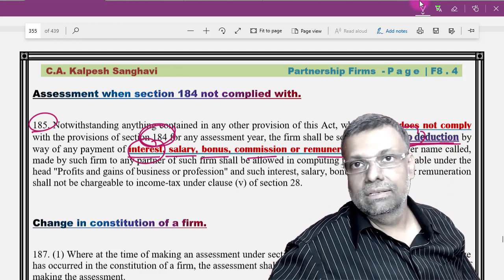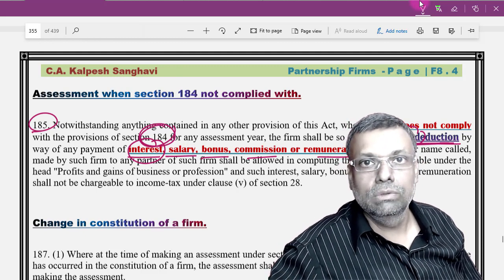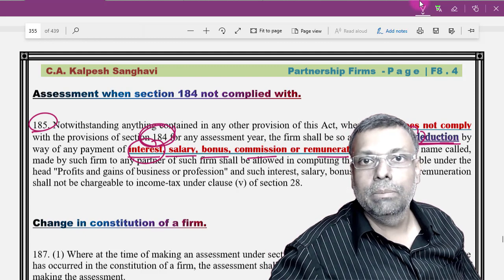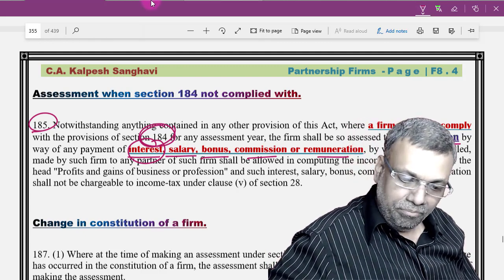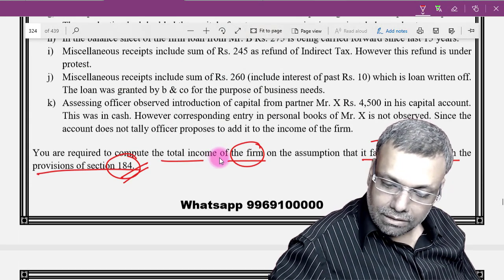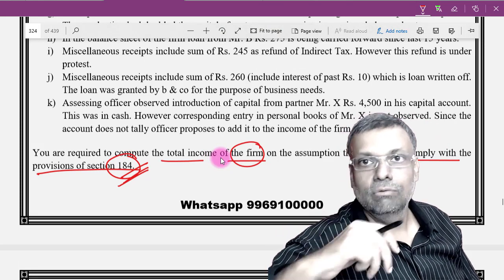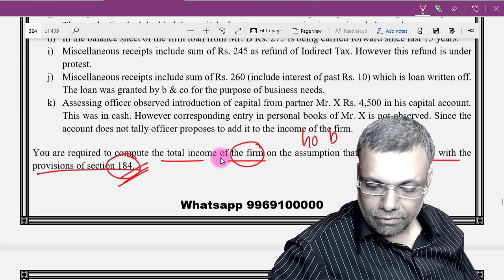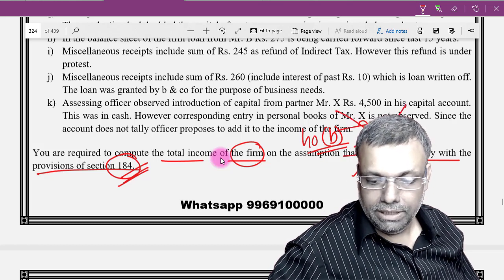And that section 40B adjustment which we normally do with respect to the assessee being a partnership firm is something which we don't have to do. So first of all, in the given question, it is told to us that the firm has failed to comply with this particular section, which means that section 40B adjustment of interest and remuneration is not to be done.